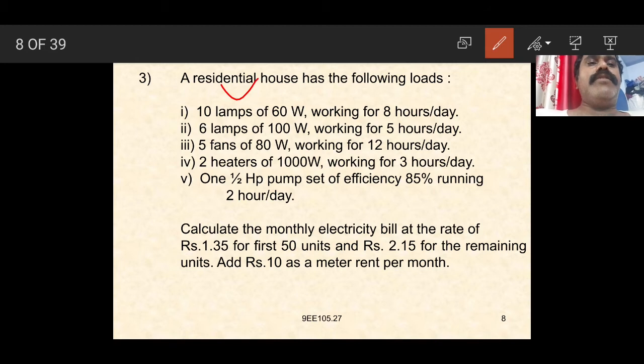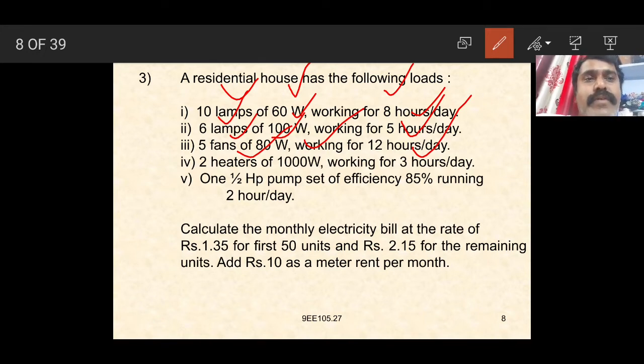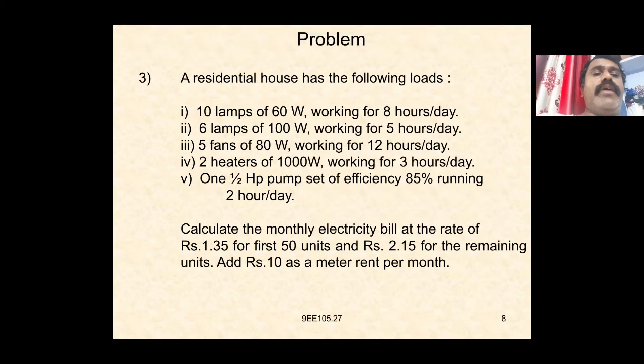10 lamps, each of 60 watts, each working for 8 hours per day. 6 lamps of 100 watts working for 5 hours per day, 5 fans of 80 watts working for 12 hours per day, 2 heaters of 1000 watts working for 3 hours per day, and a half HP pump set of efficiency 85% working for 2 hours per day. Calculate the monthly electricity bill: 1.35 into 50 plus rupees 2.5 for the remaining units. Add rupees 10 as meter rent. So again we have to solve by writing the table here.